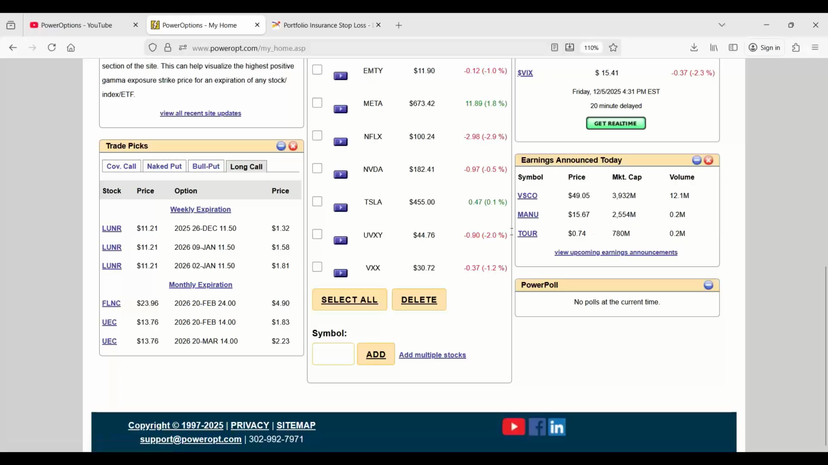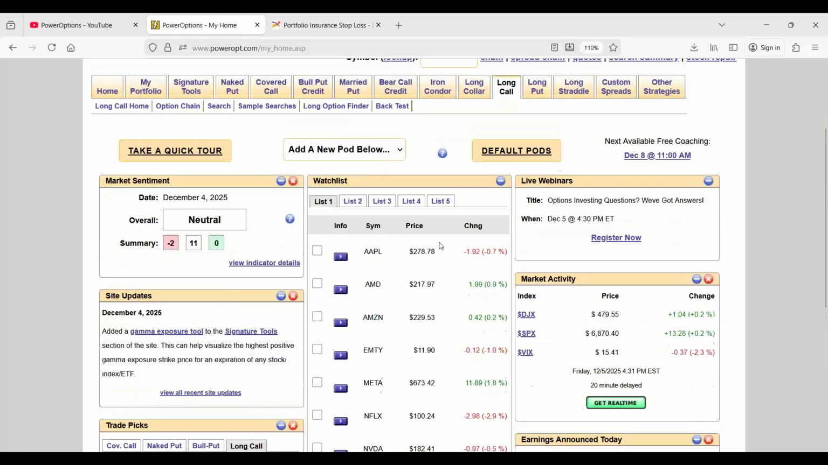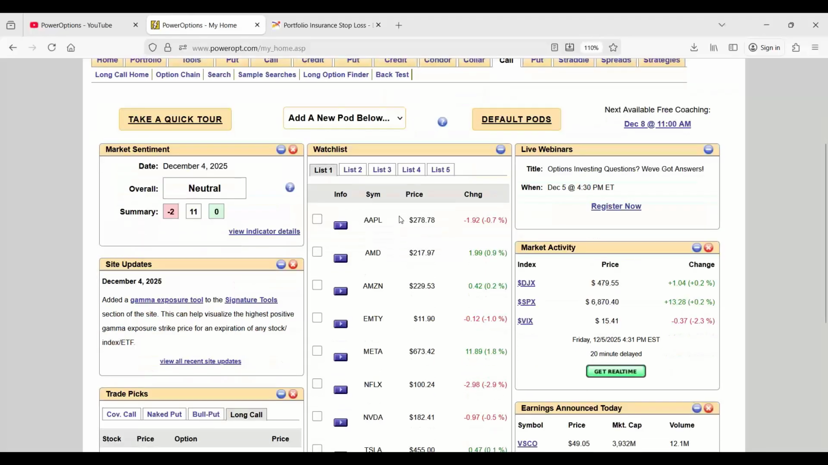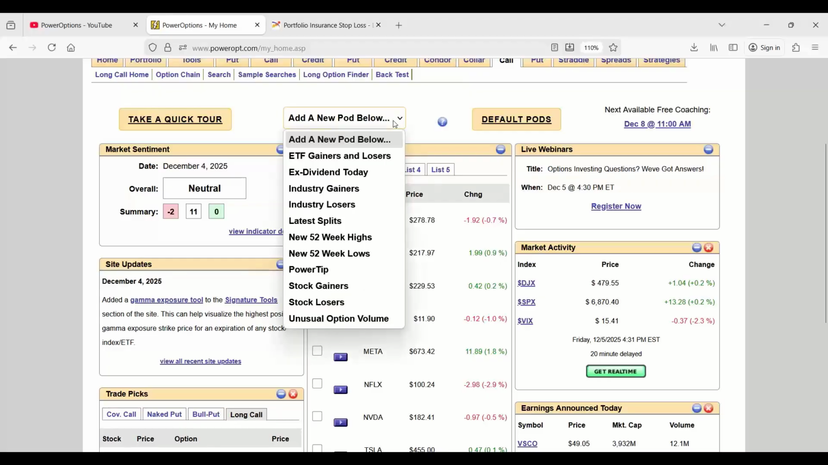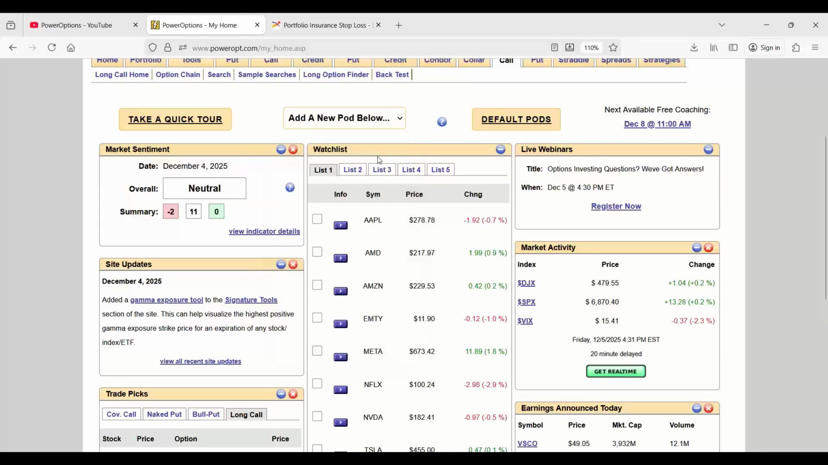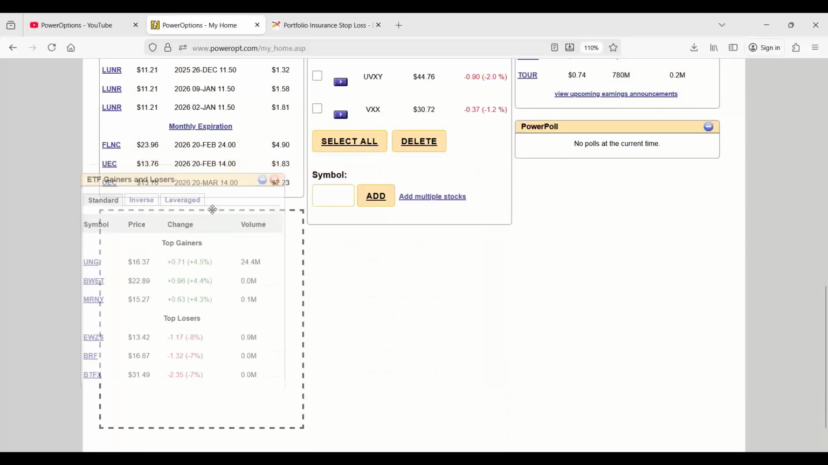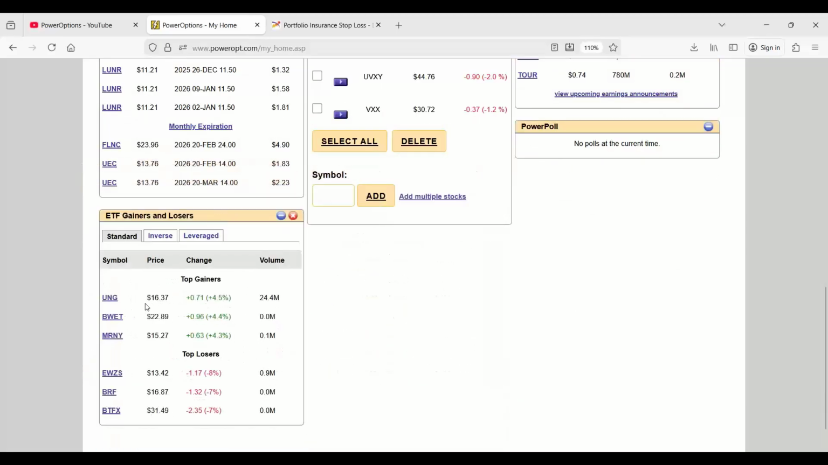Of course, earnings announced today as well. Now, you can customize this any way you want. In addition to customizing your watch lists, there's a variety of different pods that you can use depending on what you want to see and how you trade. Other pods are selected. You can take a look at the ETF gainers and losers. Let's just add that in there. And so now I can see which sectors or industries are moving up.